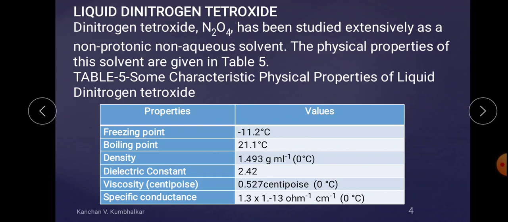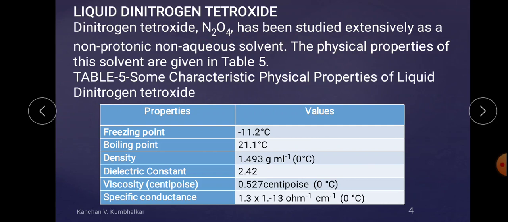In N2O4 there is no hydrogen which can form H positive. So hence N2O4 is counted as a non-protonic solvent. It is obviously a non-aqueous solvent. Non-aqua means it is not watery, therefore it is a non-aqueous and non-protonic solvent.